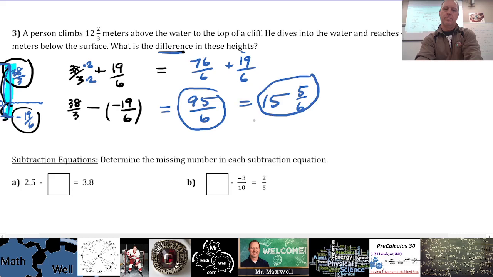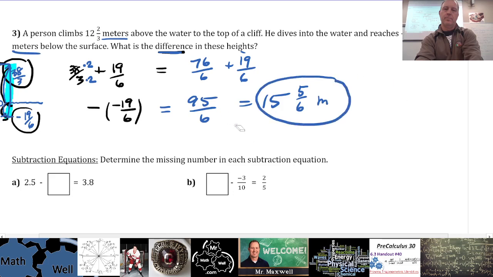But now, this is a word problem, so I got to make sure that I have my units set out properly. So what's the difference here? What's the unit? Yeah, meters, right. So the difference is 15 and 5/6 meters. What's the difference? That's the difference right there.